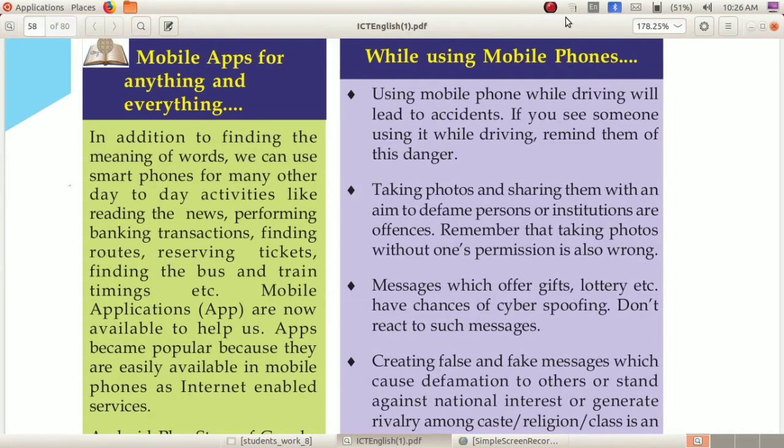All these mobile applications, in short form, you can call apps. These apps are helping us. These mobile applications are very famous because they are available for all people, since smartphones are available to all of us and the internet is also available. So the applications are very popular for all.